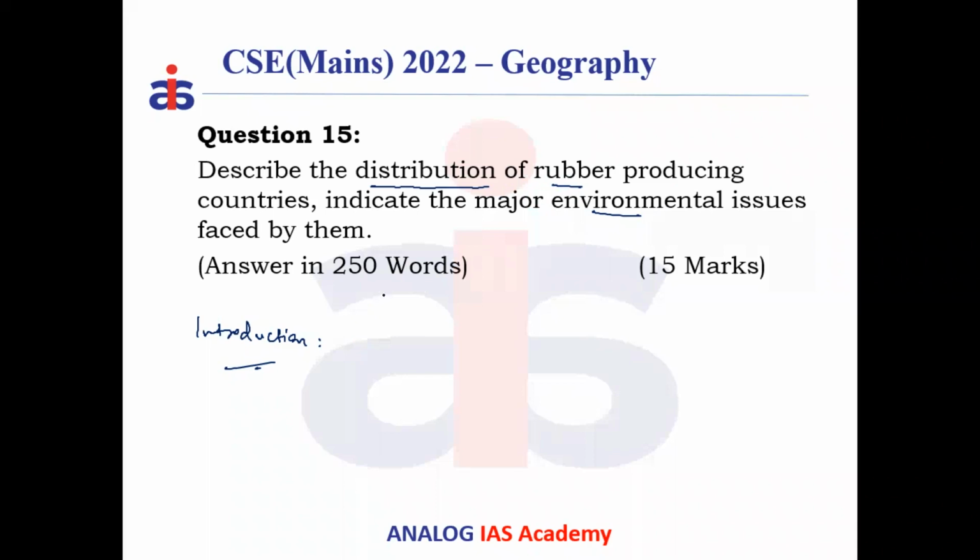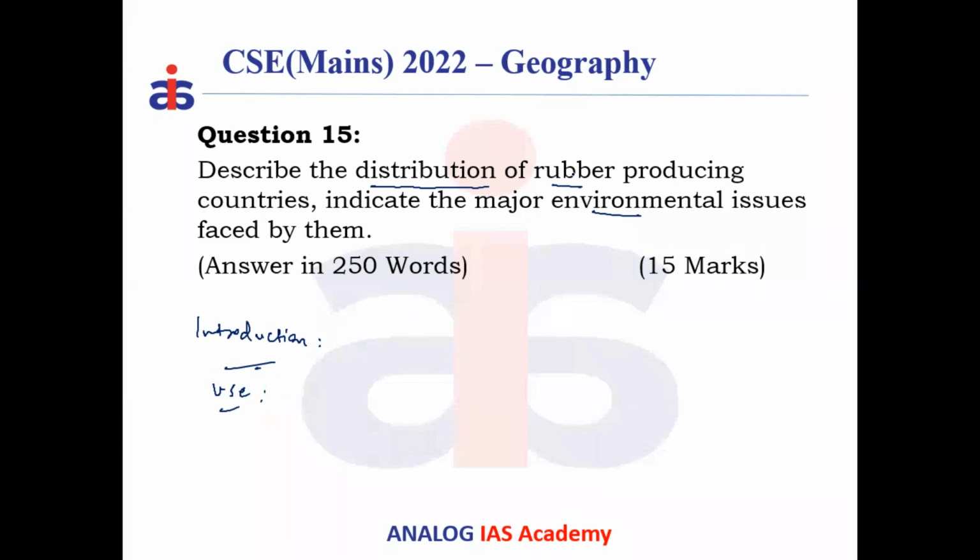Now, where is rubber used? The usages of rubber. 70% of the entire rubber is used only in the tire industry, and the rest is used in textiles or toys or other kinds of material manufacturing.